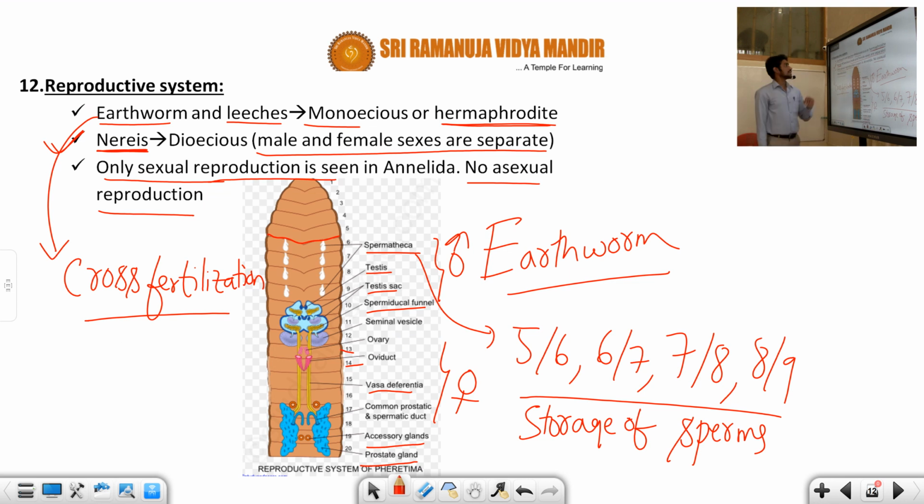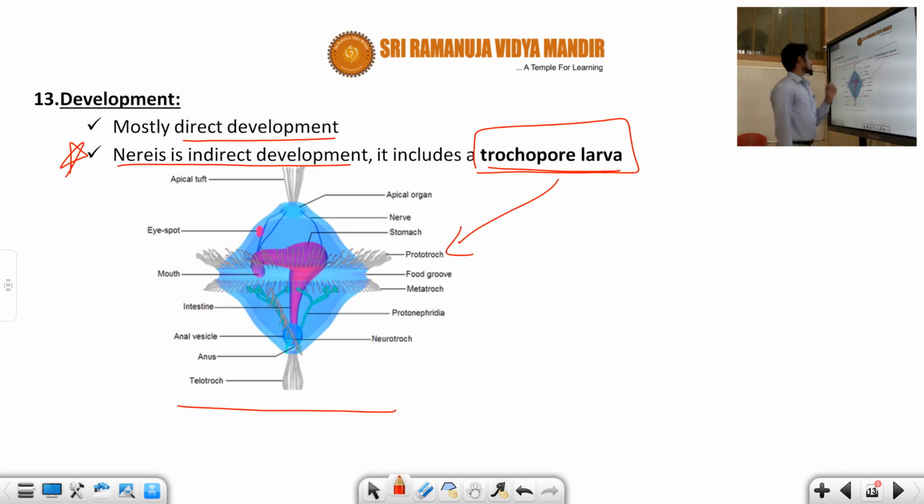And reproduction. The leech and earthworm are monoecious or hermaphrodite. Nereis is dioecious. Only sexual reproduction is observed; there is no asexual reproduction. Cross fertilization can generally be observed in the earthworm, and there is a spermatheca, which is nothing but a storage of sperm. The segments represented are 5/6, 6/7, 7/8, 8/9. One more important thing, students: development in Nereis is indirect, with a trochophore larva.